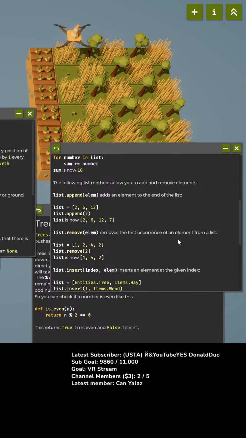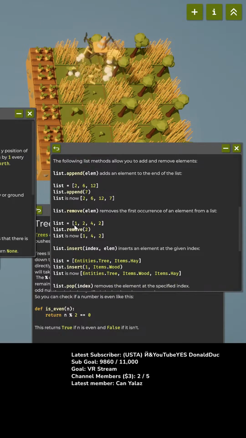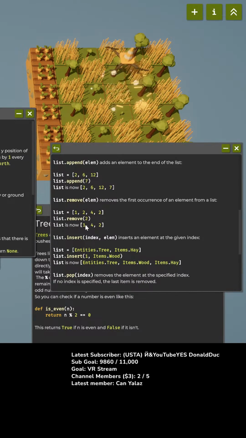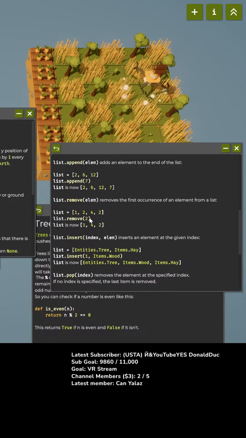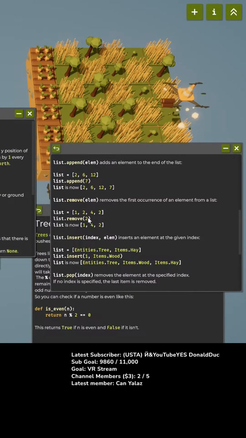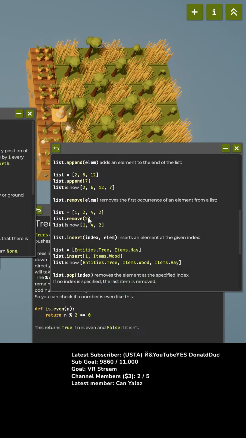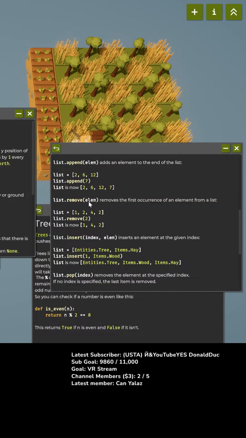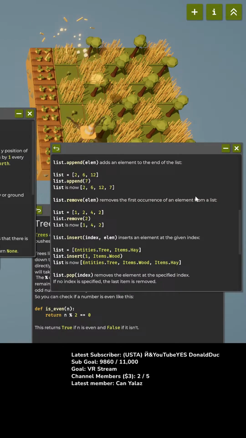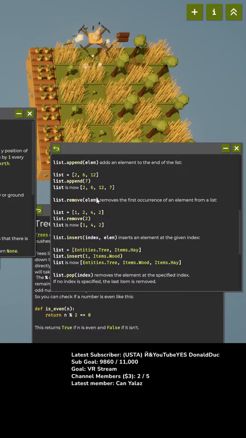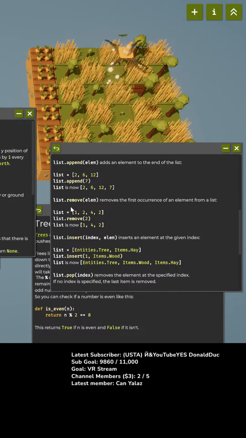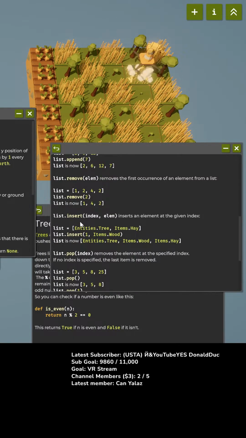Okay. And I can remove stuff from the list. And now, when I remove 2, I am removing... Okay, list.remove element removes the first occurrence of the element. Okay, so it's like I can take carrots out of the list as opposed to removing the second thing from the list. Okay.